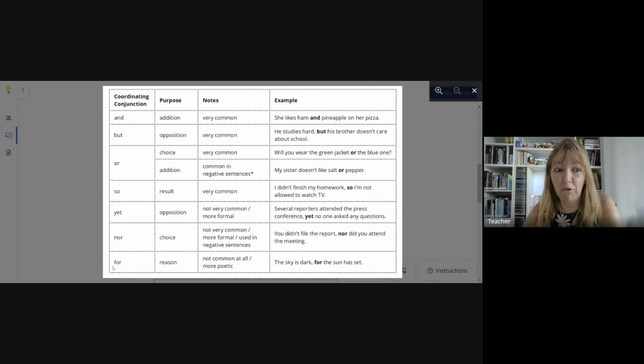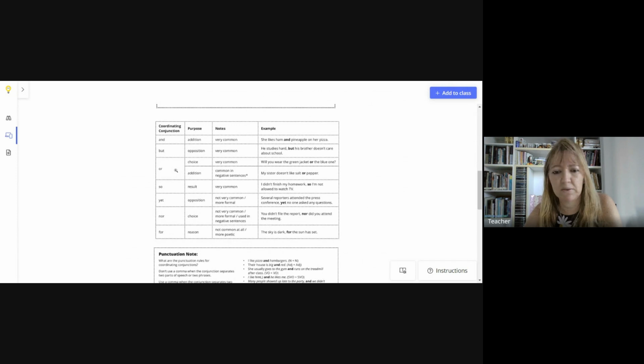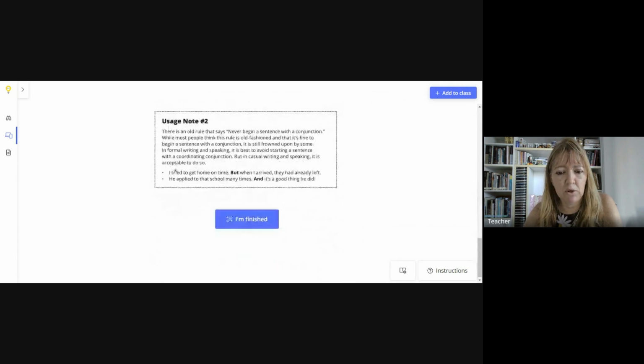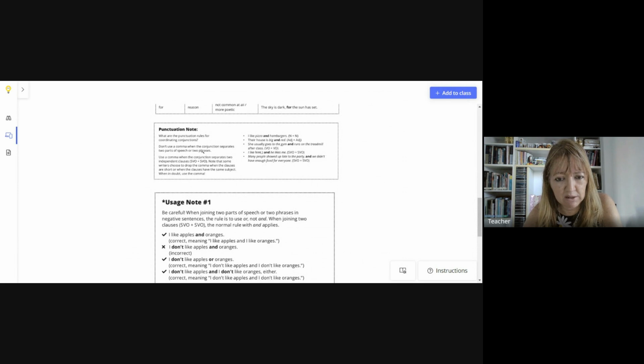Reason for meaning means reason, not common at all. More poetic: the sky is dark for the sun has set. It could be because too, right? The sky is dark because the sun has set. FANBOYS, don't forget about them, coordinating conjunctions. So there are some notes here that you can calmly read before doing the exercise.